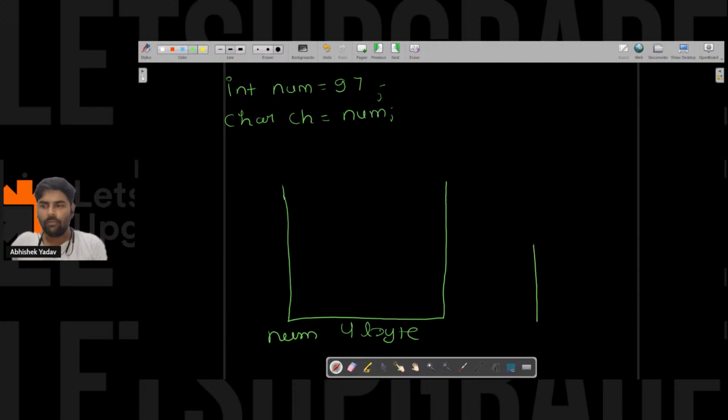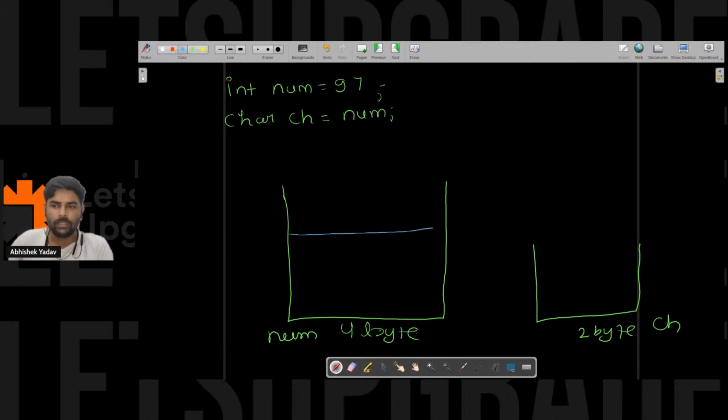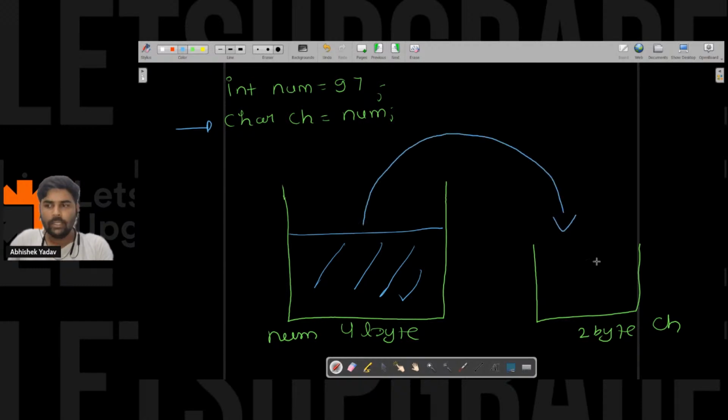After that we have one more container that is of 2 bytes, right? And the name of the container is ch. And there is some information stored inside the container, right? And what are we doing at this line? We are trying to transfer the data from a larger container to a smaller container, right? We are trying to copy the data from the larger container to the smaller container.